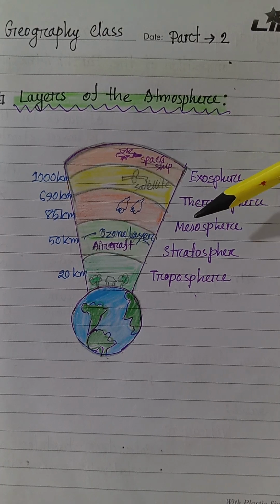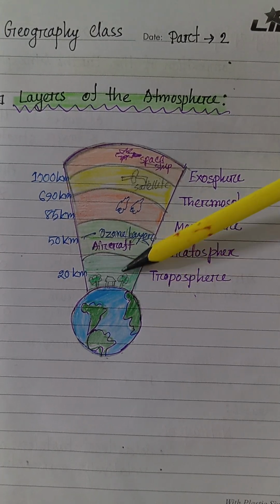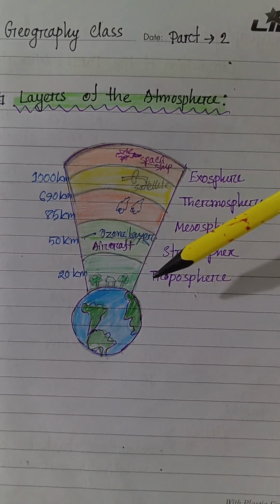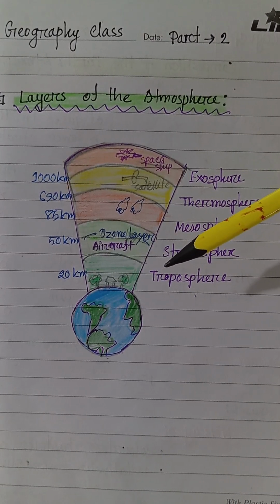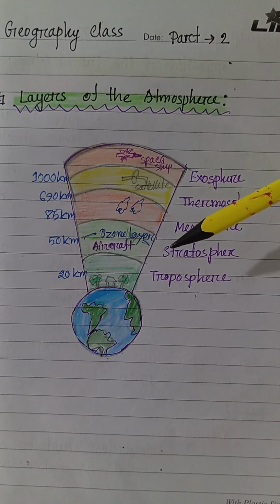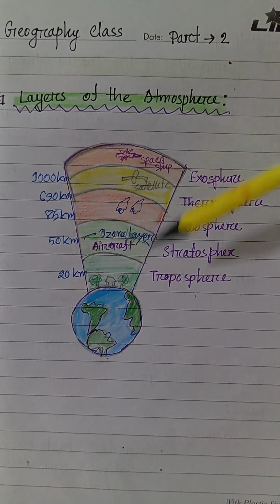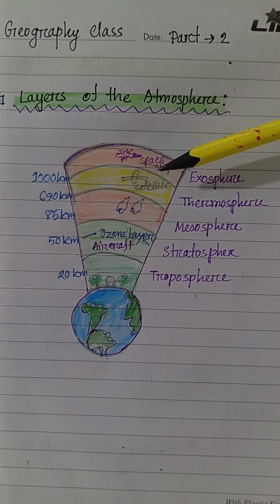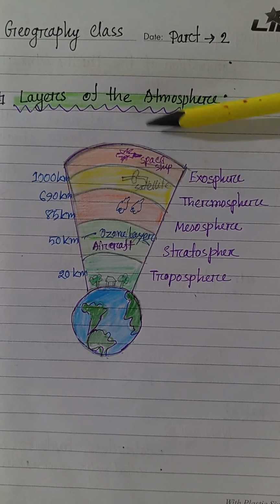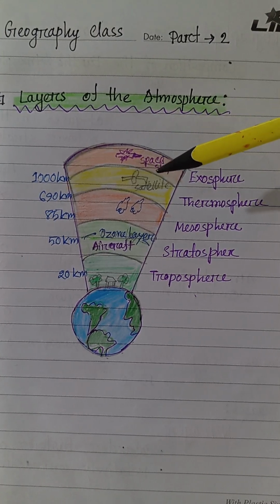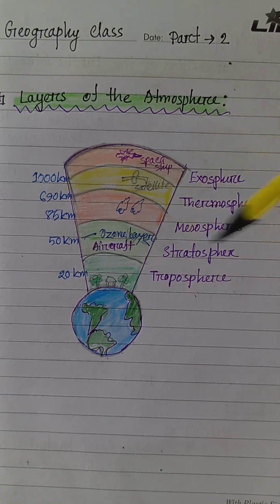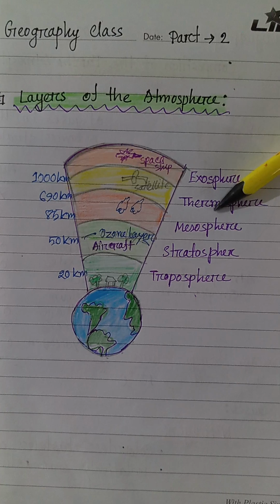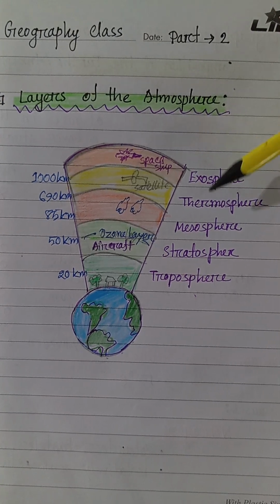In this diagram, we can see the first layer is called the troposphere. Every layer differs in its composition, temperature, and altitude. The Earth's atmosphere can be divided into 5 main layers. First one is troposphere, second one is stratosphere, third one mesosphere, thermosphere, and exosphere.